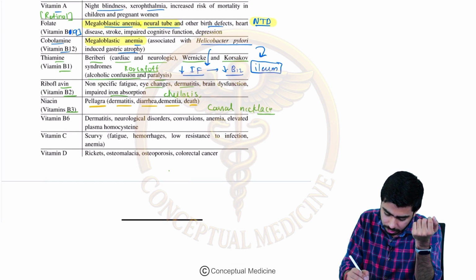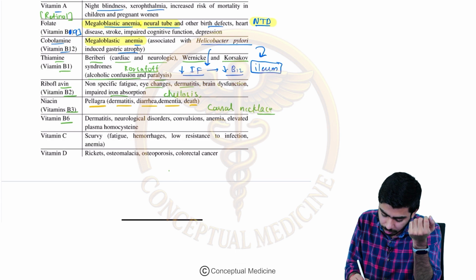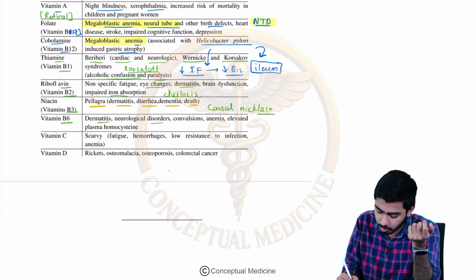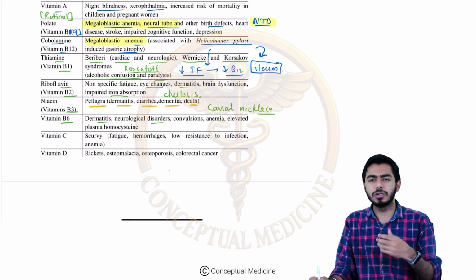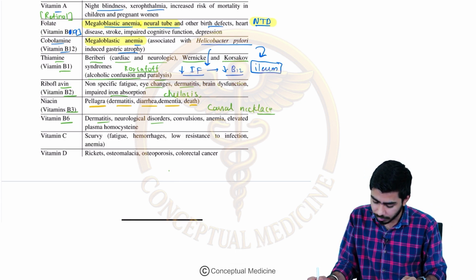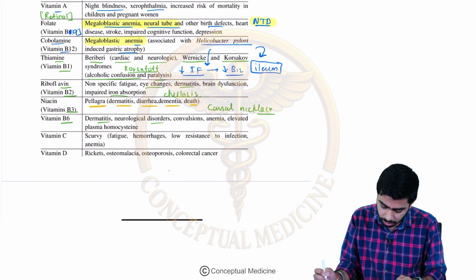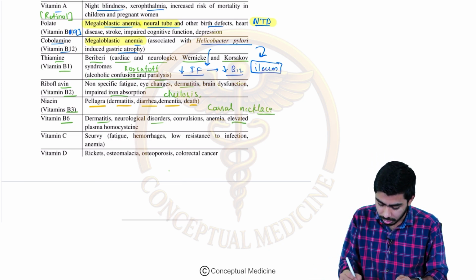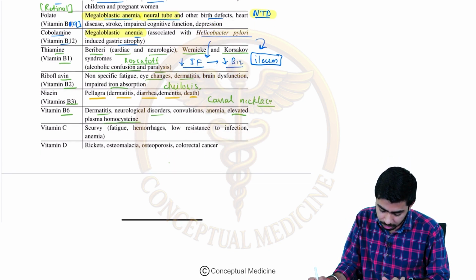Vitamin B6 deficiency, guys. In vitamin B6 deficiency, we are talking about dermatitis. We might talk about some kind of neurological dysfunctions might be seen, right? With that, convulsions can be there, anemia might be seen in the patient, right? These are some of the symptoms which can be seen. And increased level of plasma homocysteine, this is very important for vitamin B6 deficiency, right?